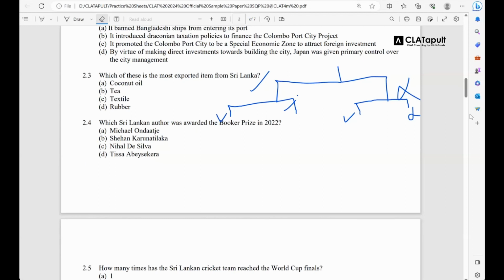कहाँ गए. Question number 3 is where the game changes. Now it says, which of the following is the most exported item from Sri Lanka?